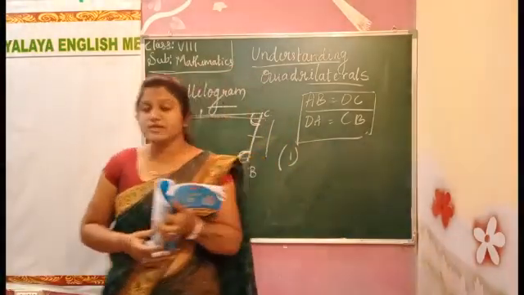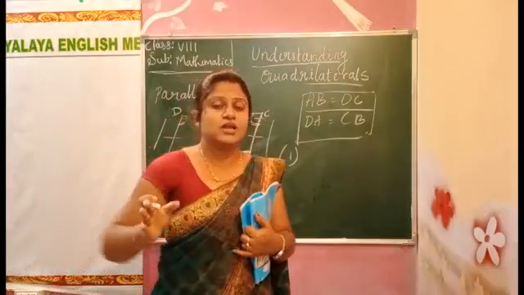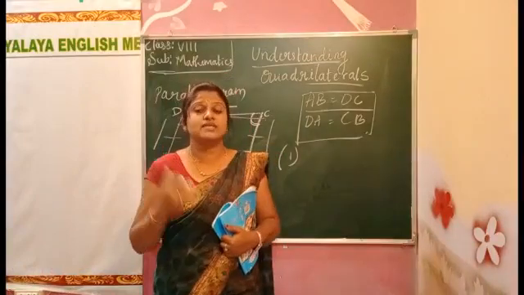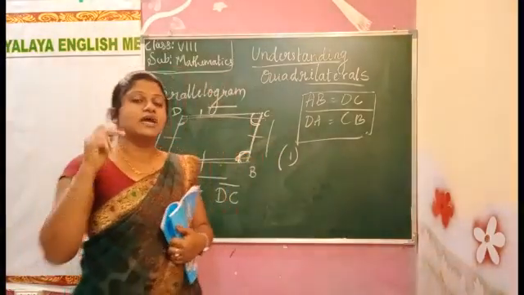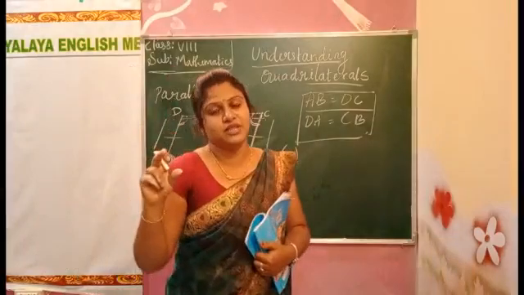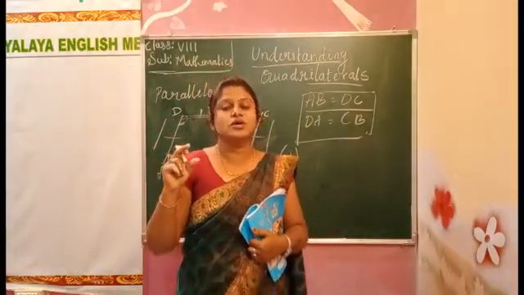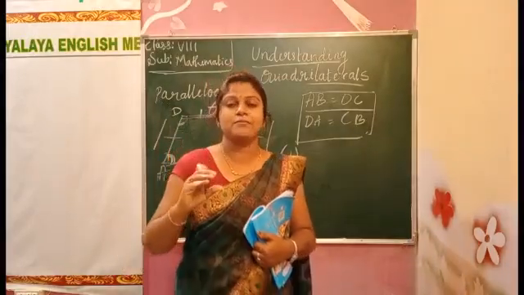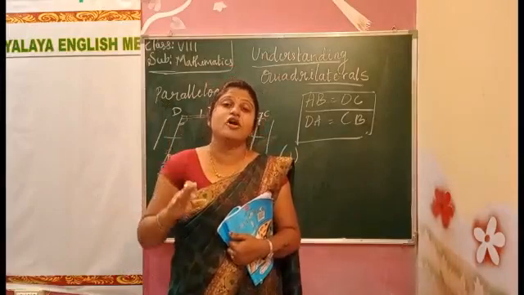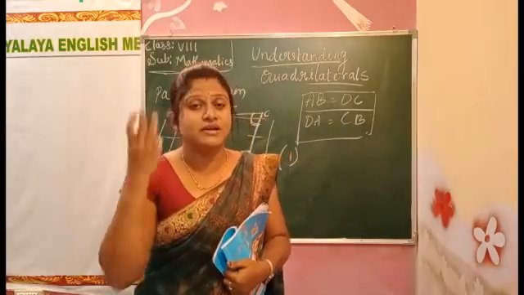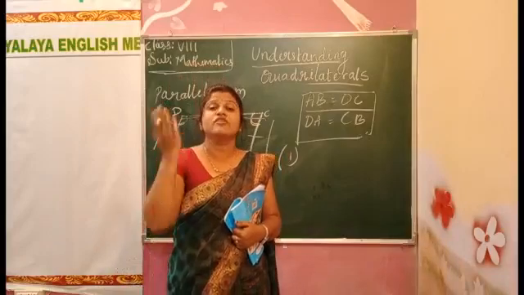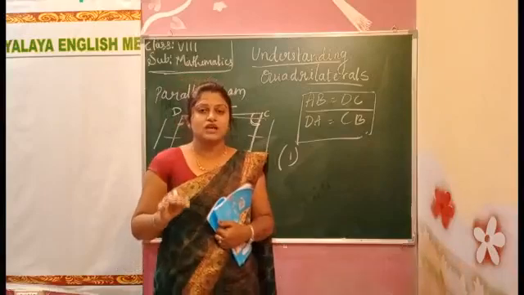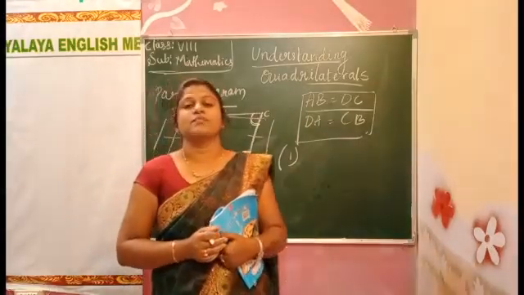Today's homework is you have to write the different kinds of quadrilateral I told you now. On that you have to give some diagrams and some examples. For each kind you have to write one example and one picture. How many kinds do we have? 3 kinds we have. Will you do it, children? Okay, complete this one.